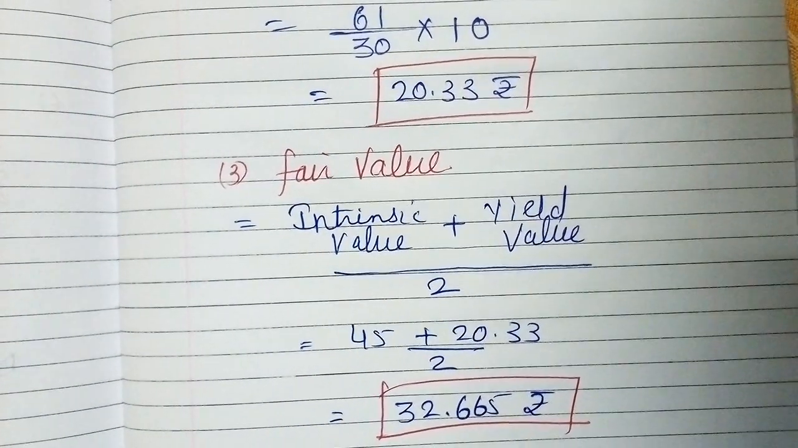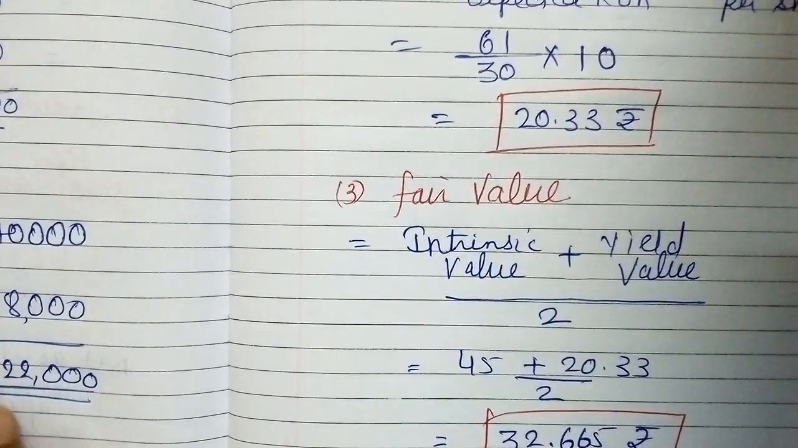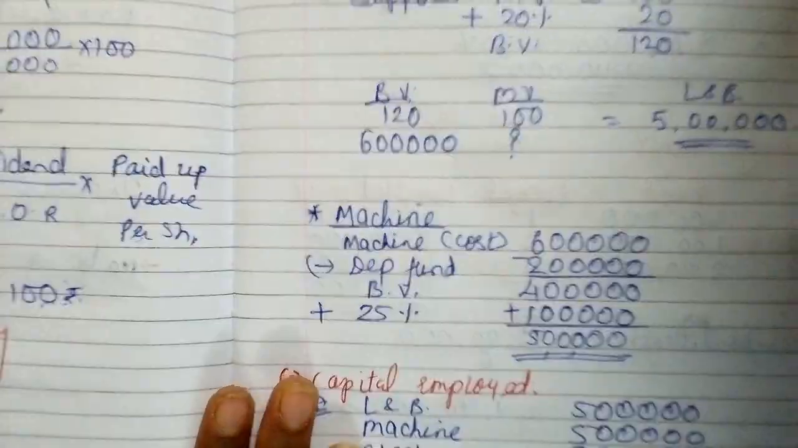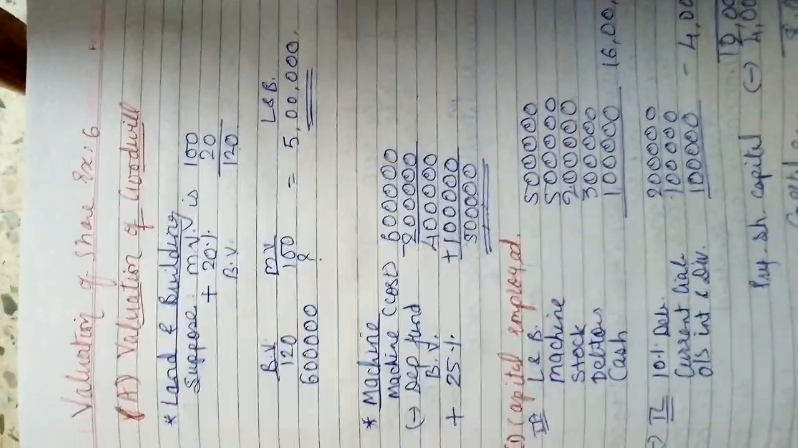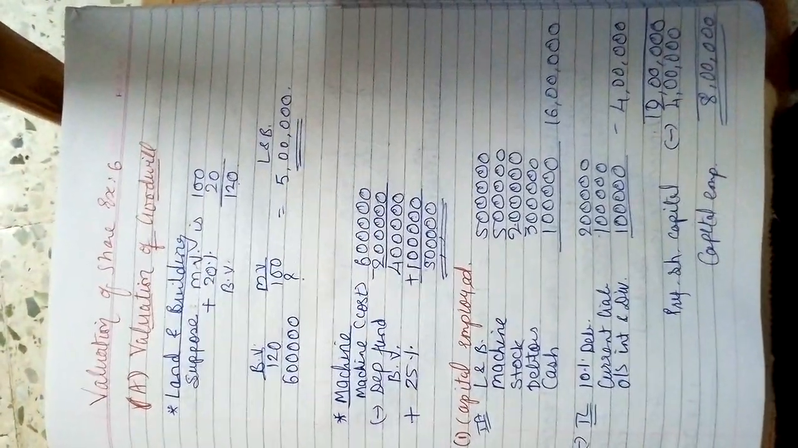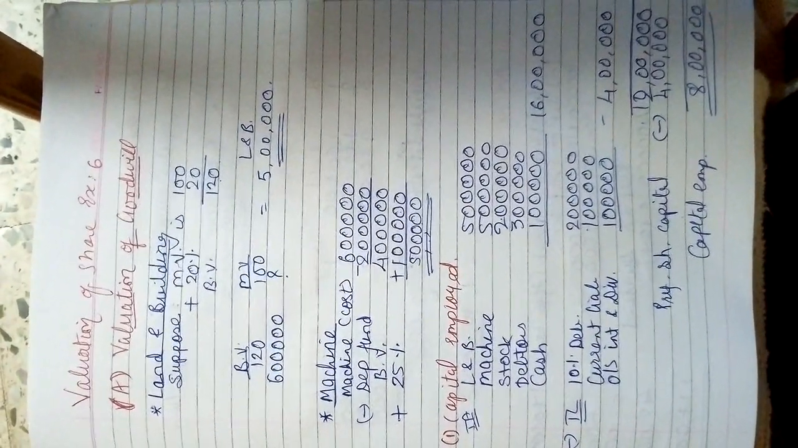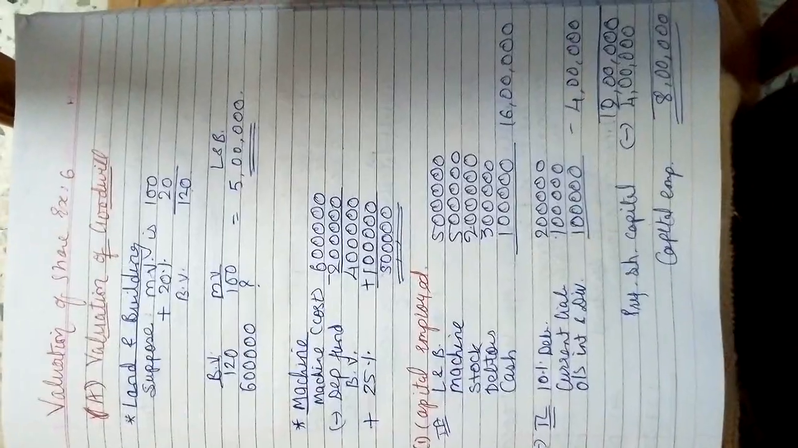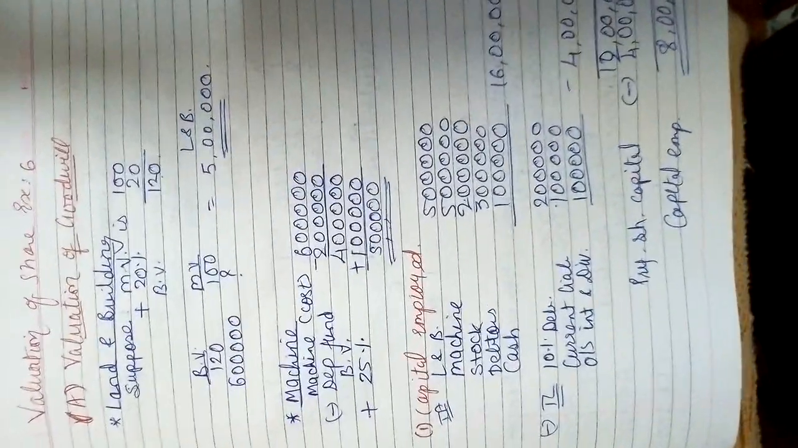32.665. So let me change the focus and show you the whole example, full example, starting with the first page, valuation of goodwill. We have started with the calculation of market value of land and building 5 lakhs, then market value of machine again 5 lakhs, right?